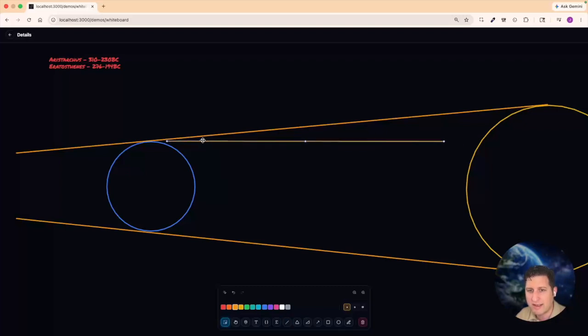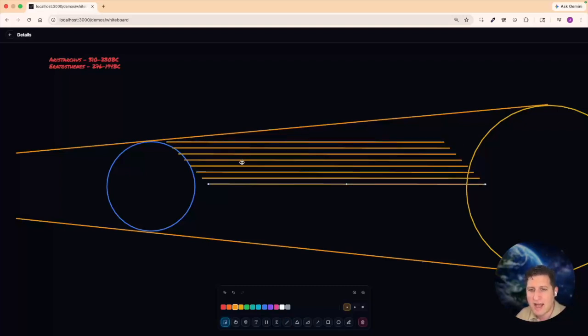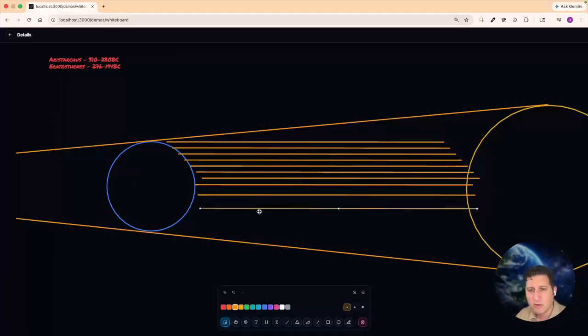So all of the light here is coming off in straight lines. You can imagine light coming off of the sun and hitting the Earth in these parallel straight lines. Okay, so we've got light hitting the Earth in parallel lines. So no matter where you are on this side of the Earth, the light coming from the sun is coming at you in parallel lines. And you'll see why this is important.